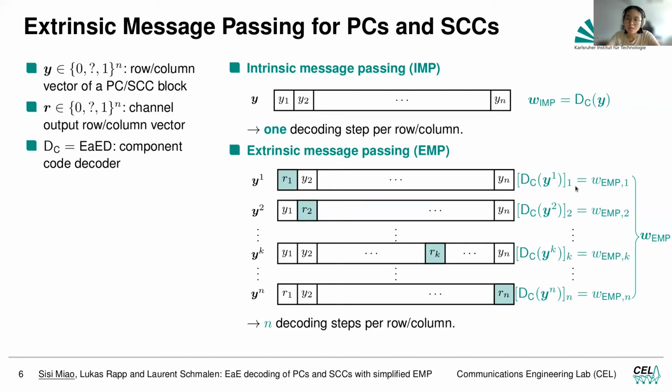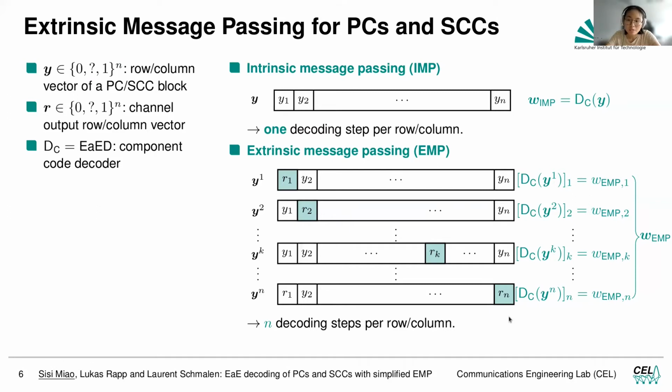Then what we do is we take the first bit of the first decoding result, the second bit of the second decoding result, all the way to the nth bit of the nth decoding result, and we combine them to obtain the final decoding decision of the EMP. As you can see, we would need to do n decoding steps per row or column, but what we saw is that for one thing, the EMP can be nicely analyzed with density evolution. For another, it also gives better decoding performance than the simple intrinsic message passing, IMP.